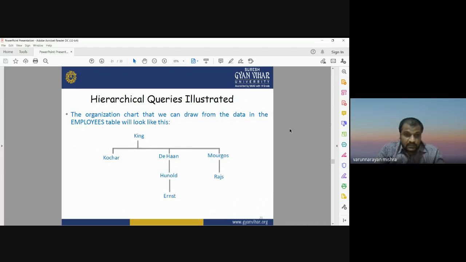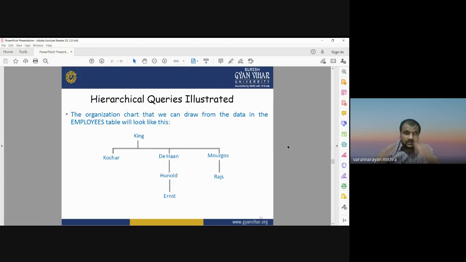The organizational chart that we can draw from the employees table will look like this. Here it is clear that King is an employee, and these three employees, Kochhar, De Haan, and Markus, are working under King. Now De Haan also has people working under him, Hunold and Ernst.